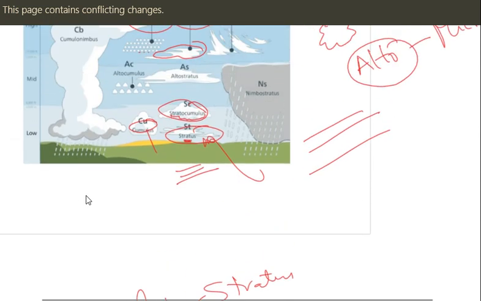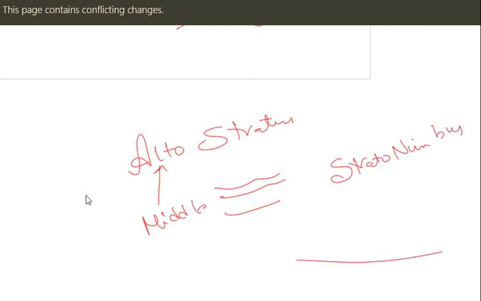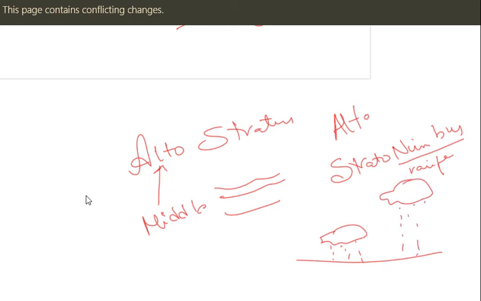Alto stratus. Suppose I give you strato nimbus. In which position will it be? First, try to understand the nimbus. Nimbus means rainfalling cloud. It will be near ground and raining. If I give you alto nimbus, it means it will be here in the middle and giving rainfall.